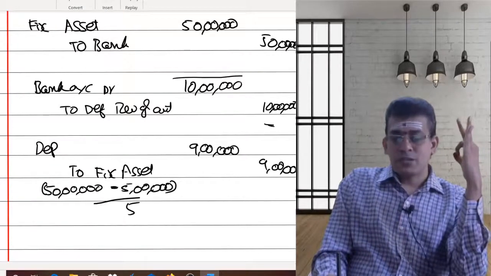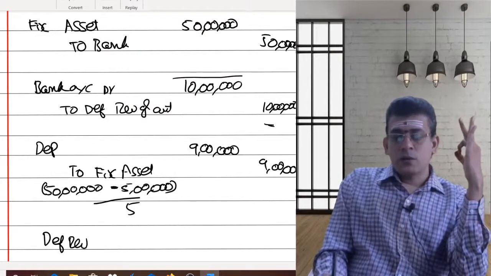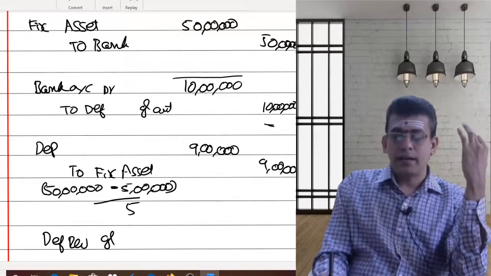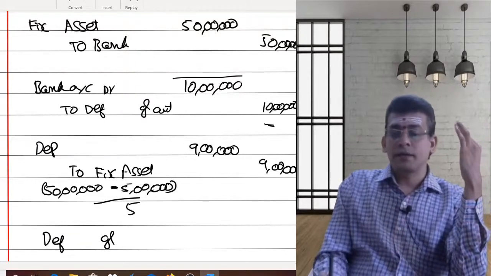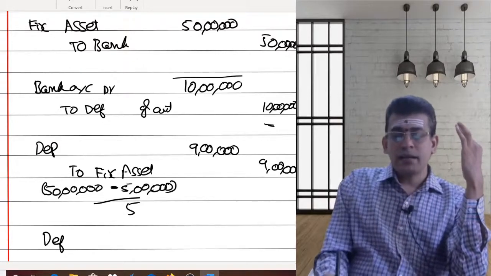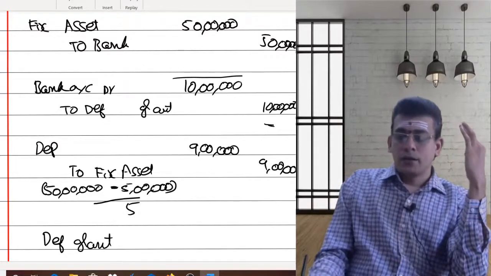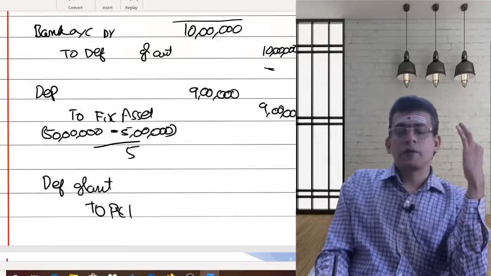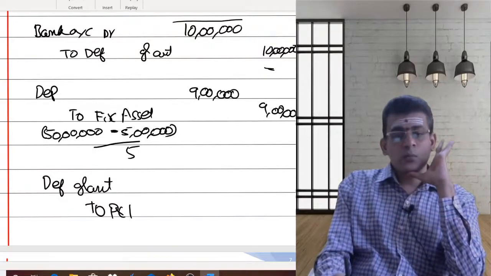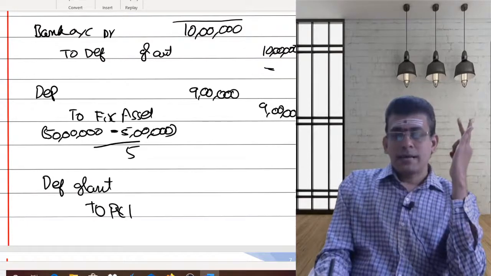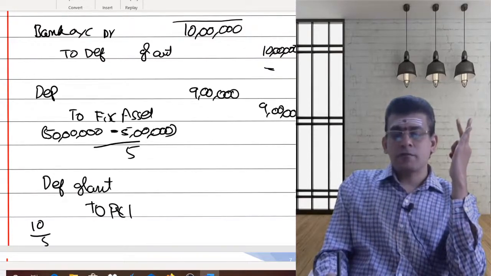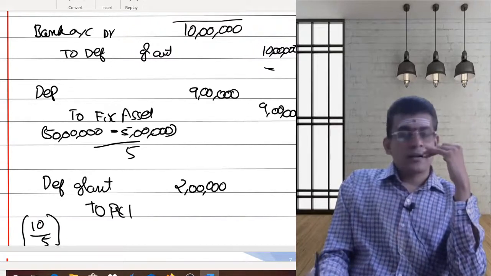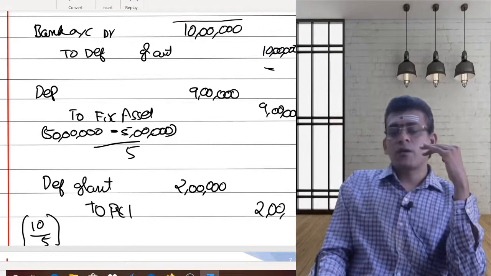So what I am doing? For the first year, deferred revenue grant is now recognized as revenue. So the deferred grant account will be debited. Where I am transferring this? This deferred grant account is to be transferred to my profit and loss account. So what I am doing? 10 lakhs is the deferred grant, so 10 lakhs divided by 5. Every year, what I need to do? Reduce my deferred grant by 2 lakhs and credit that to the profit and loss account, 2 lakhs.